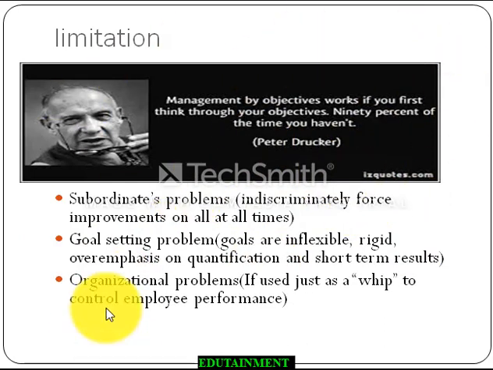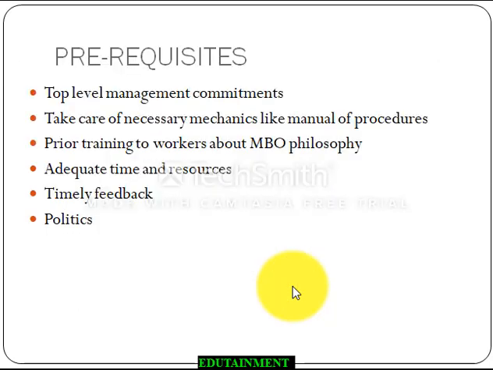Then there can be some organizational problems. That means your organization is using it just as a whip to control employee performance. The supervisor or superior is trying to exercise more and more control over the subordinate through this activity, then this will turn futile. So these were the limitations of MBO, and they are easily understandable, and you can easily get rid of them if you go exactly by what Peter F. Drucker recommended.